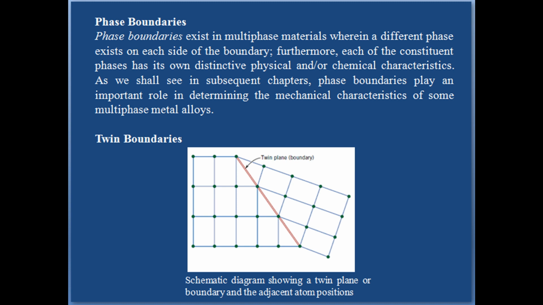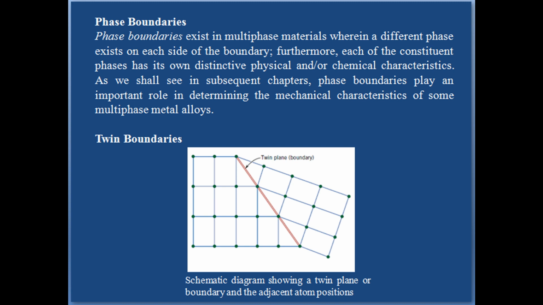Twins result from atomic displacements that are produced from applied mechanical shear forces, and also during annealing heat treatment following deformation. Twinning occurs on a definite crystallographic plane and in a specific direction, both of which depend on the crystal structure.